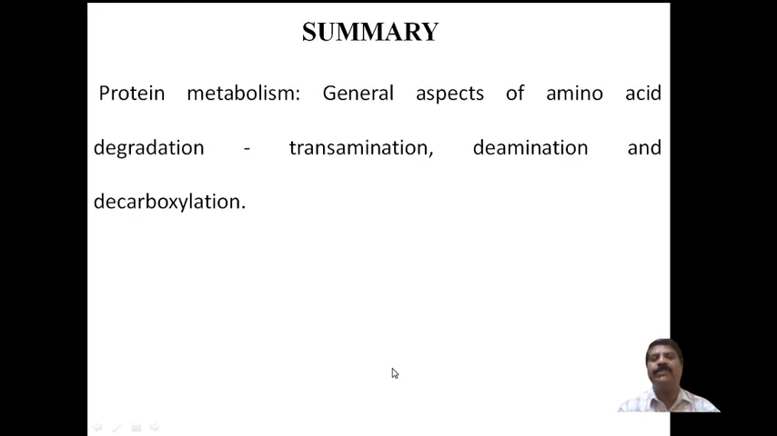So far in this session I discussed protein metabolism, in which the general aspects of amino acid degradation, transamination, deamination, and decarboxylation were covered with different examples and different methods. So I hope you have understood. Thank you.